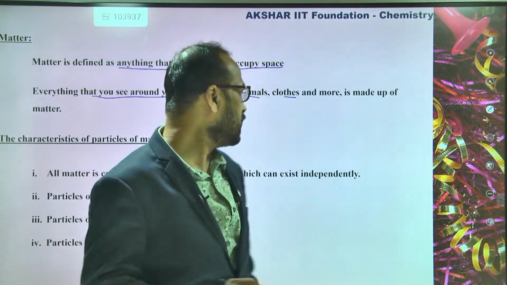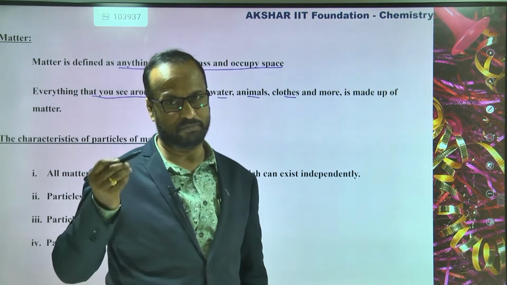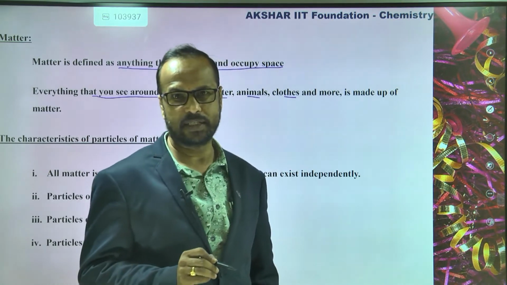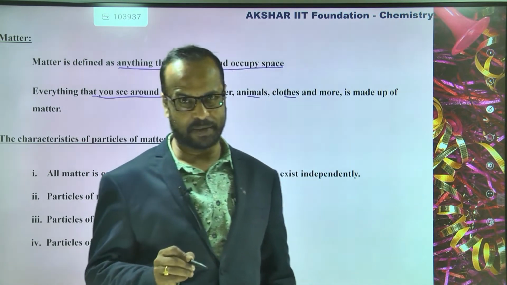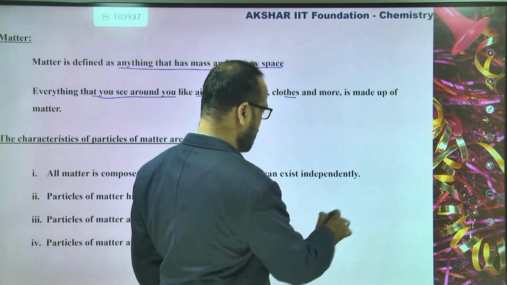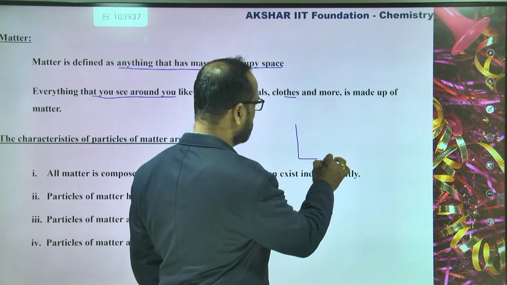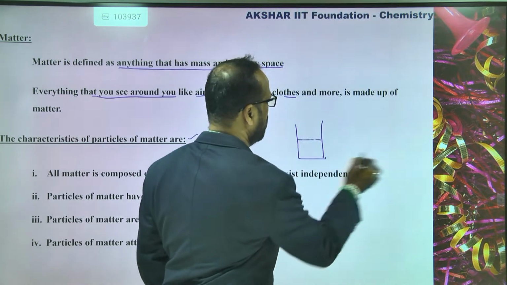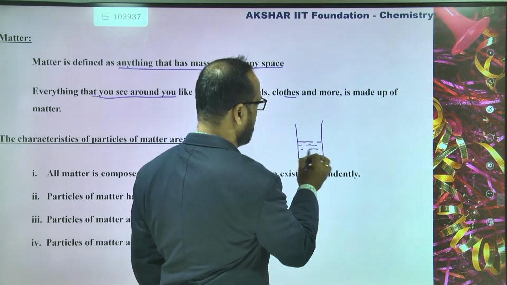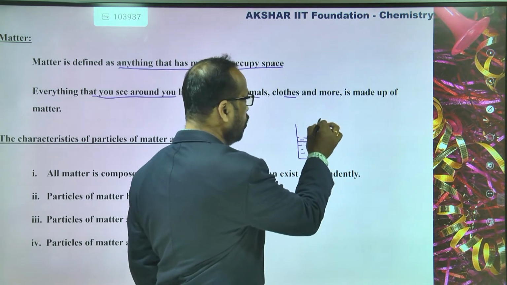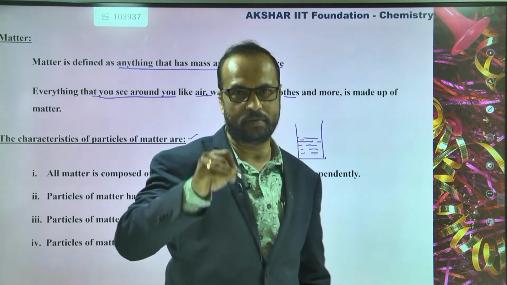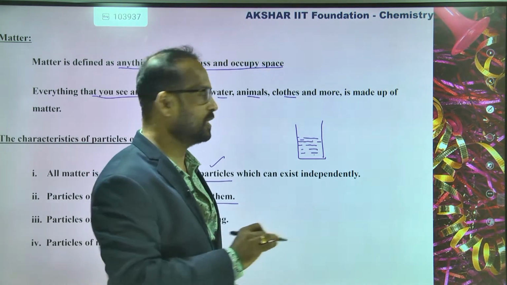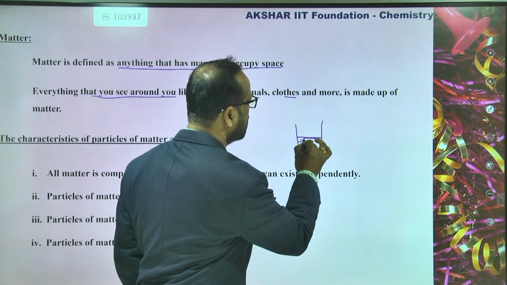See students, you might have learnt a story in the lower classes. You might have heard the story that there is one crow, and the crow was thirsty. And there was one vessel. I'm drawing something like this. In this vessel the water is only till here. Now this crow is sitting here and wants to drink water, but it cannot drink the water. So this is the water level.